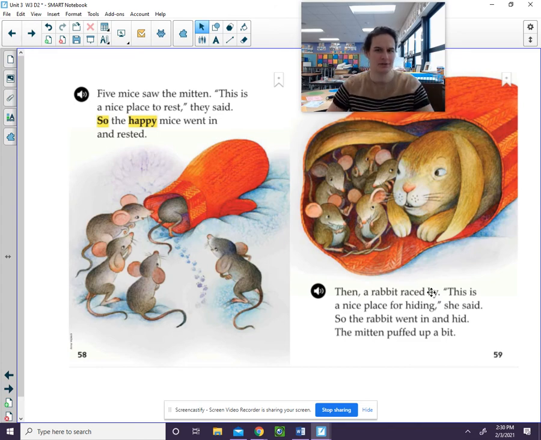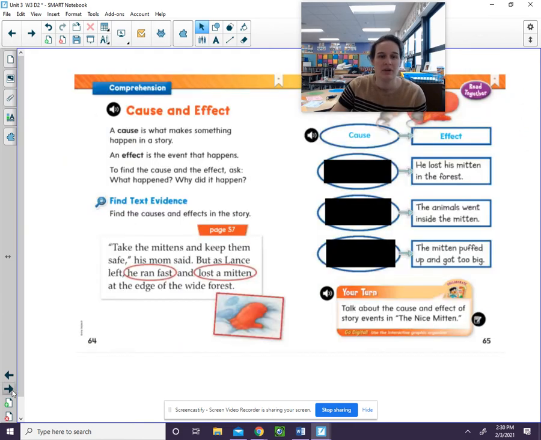What happened at the end of the story? Think back. What happened at the end? Did Lance find his mitten? No, he doesn't in this story. At the end, there's no trace of a mitten left. It's all gone. We are now going to talk about the cause and effect.